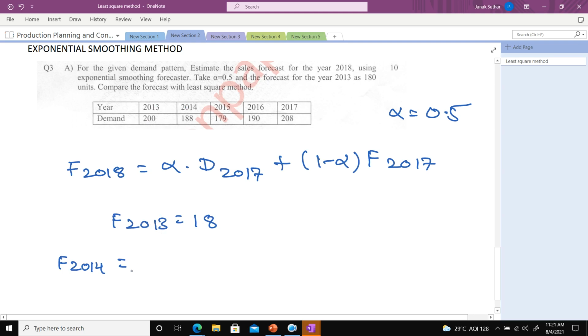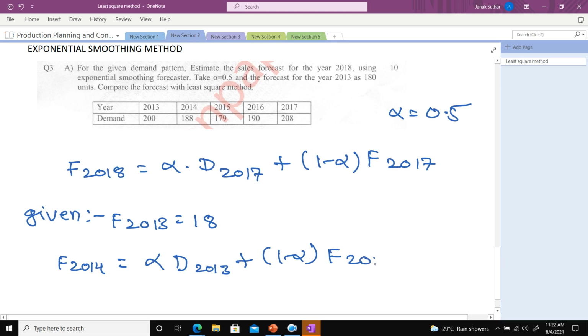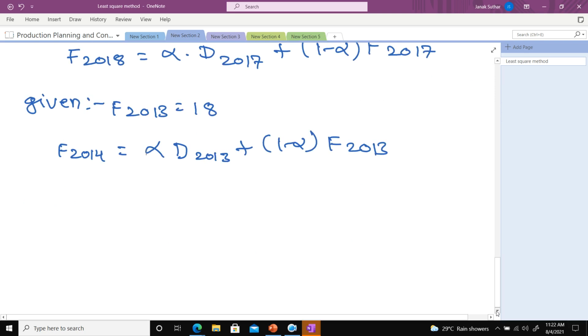So you have the demand of 2013. Are you getting my point? So first find out F2014. What is the procedure to find out the 2014 forecasting? Class, alpha into demand of 2013 plus 1 minus alpha into forecasting of 2013.